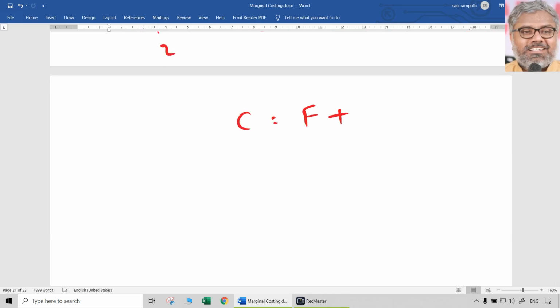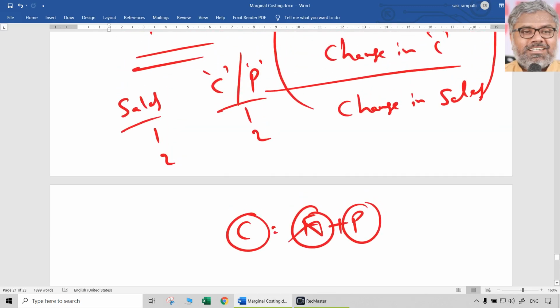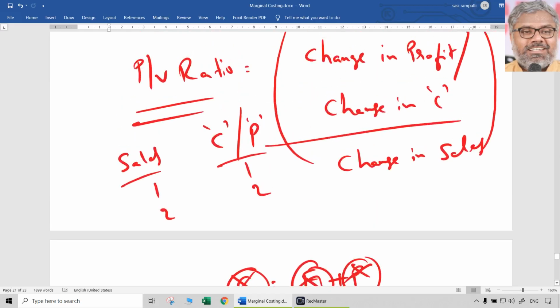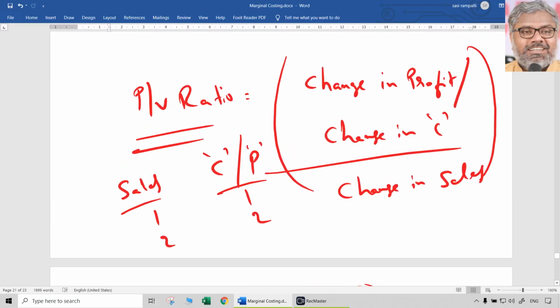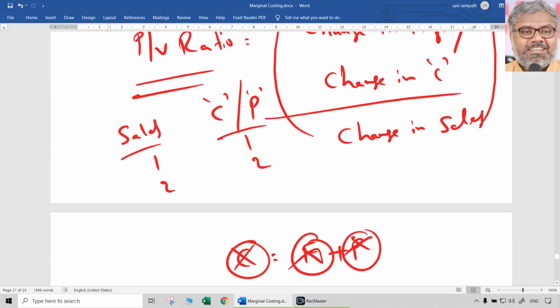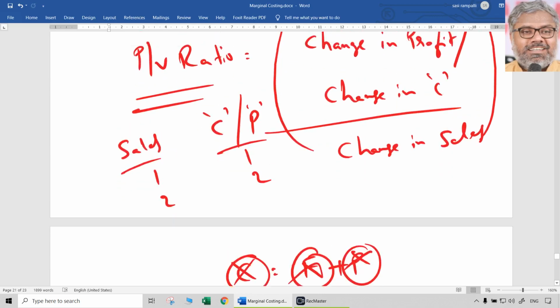Contribution is nothing but fixed cost plus profit, and fixed cost is not going to change. So when there is a change in contribution, naturally there is going to be the same change in profit also, because fixed cost is not going to change. So change in contribution or change in profit, both are one and the same. That will be in the numerator according to the information given in the question, divided by change in sales into 100, of course, will give us PV ratio.